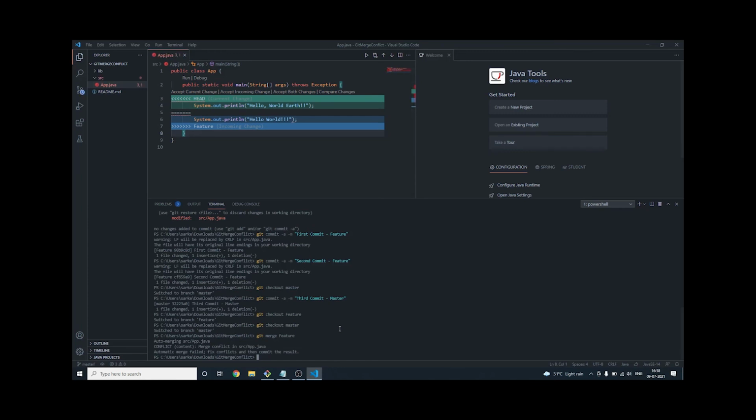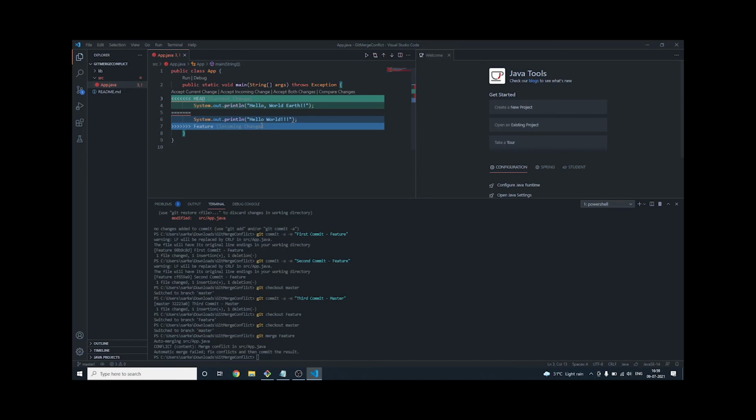And now you can see there is a conflict. The conflict is saying there is a merge conflict in the source App.java. This is the current change in the master branch, right? I just changed it to hello world earth. But in the feature branch, it is just hello world. You can see this is the header, the current change, and here this is the feature branch. The header is pointing to the master branch. This is the feature branch, which is called the incoming change.